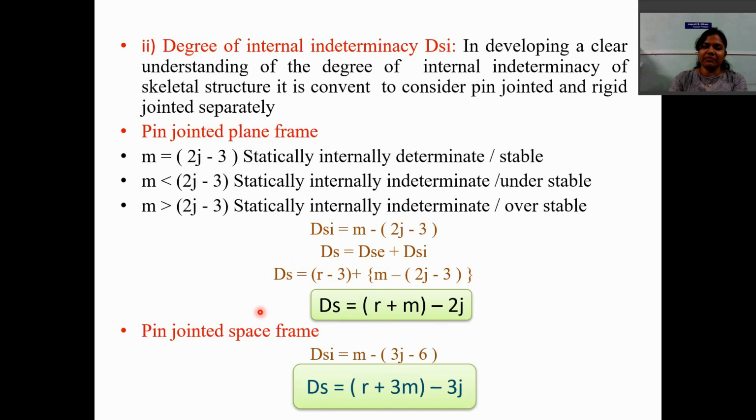Then for a pin jointed space frame, the equation becomes M minus (3j minus 6). So the final equation is R plus M minus 3j.